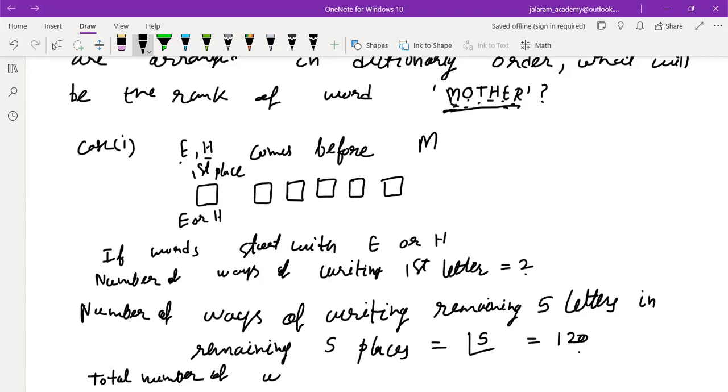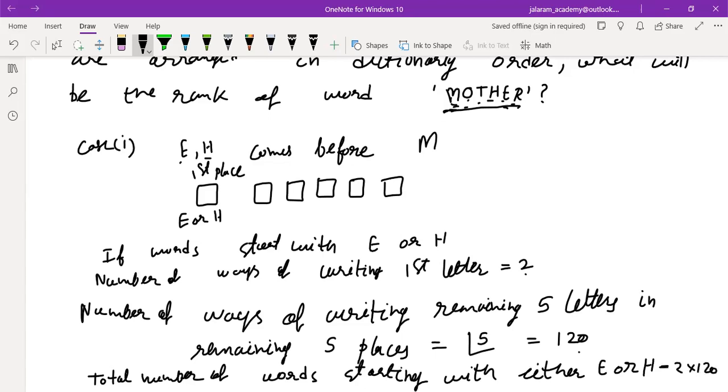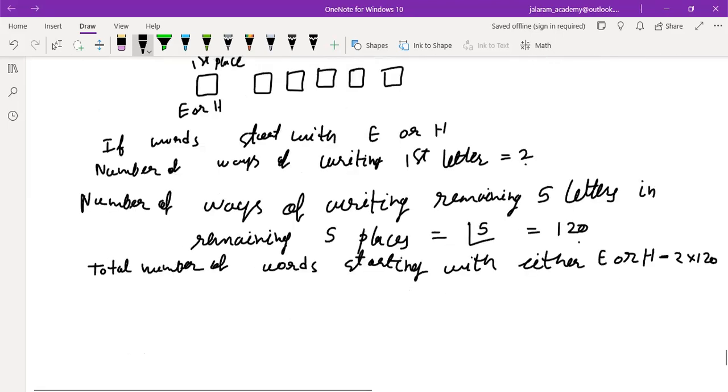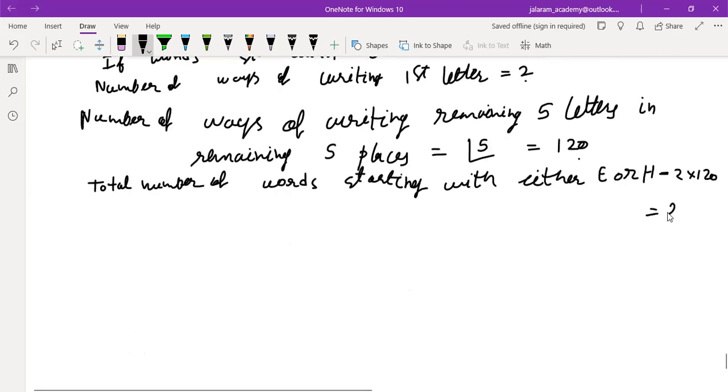Total number of words starting with either E or H equals 2 into 120, that is 240. Understood?